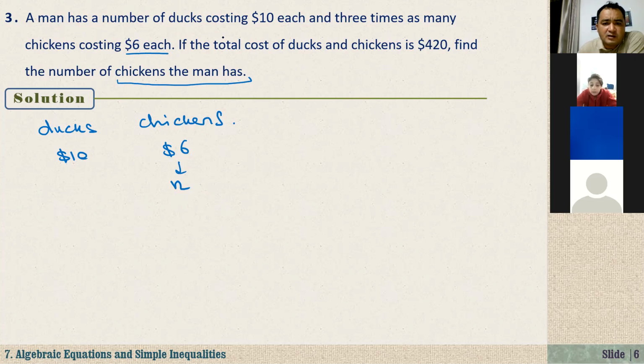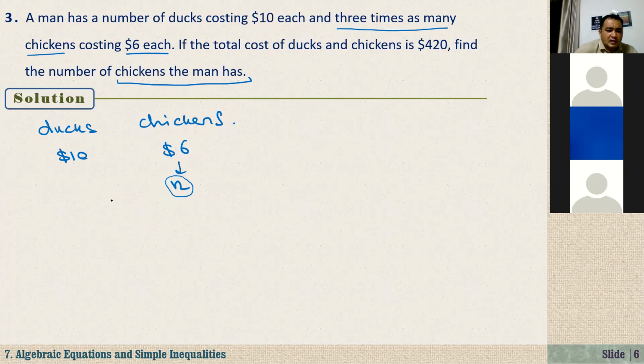A man has a number of ducks and 3 times as many chickens, right? Here, 3 times as many chickens. Celine, are you there? Yes. Celine, this question is for you. If the man has n chickens, can you tell me the number of ducks he has in terms of n? How many ducks does he have? n over 3, right?